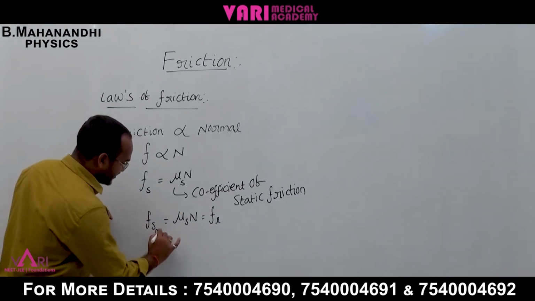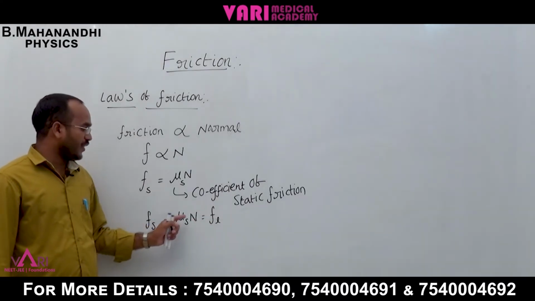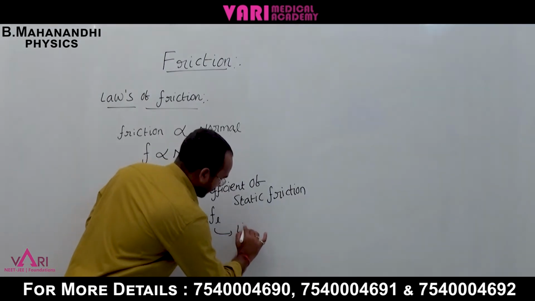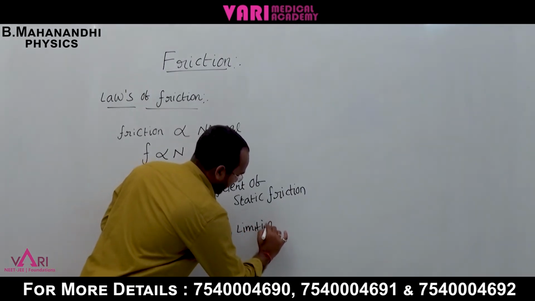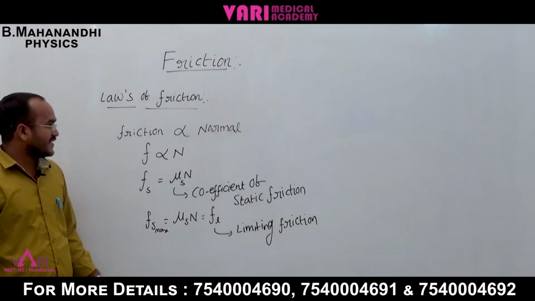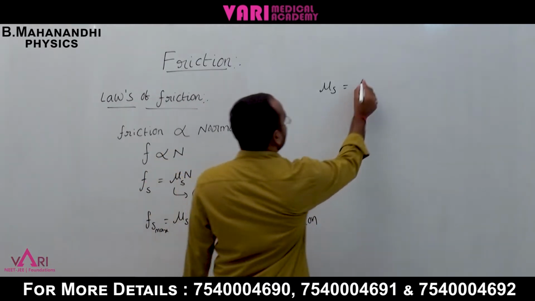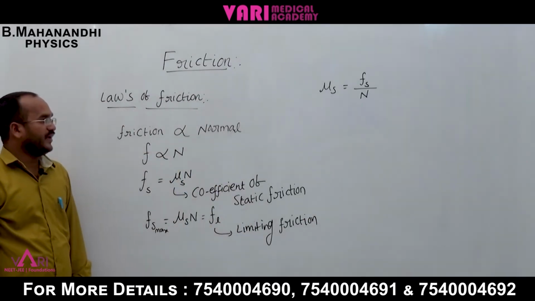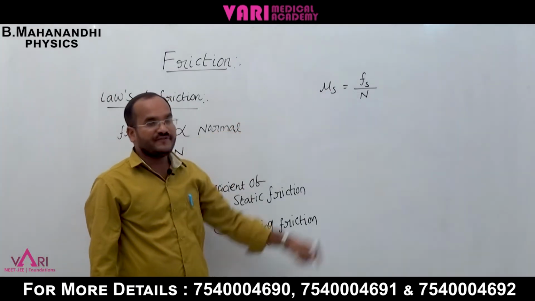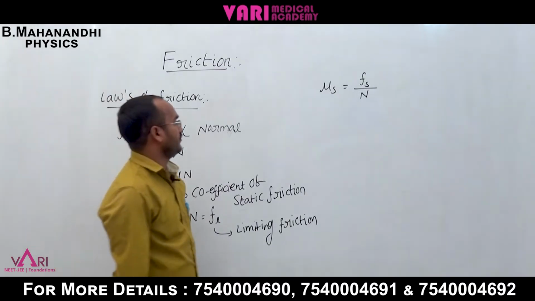Fs maximum equals the limiting friction equals mu s N. So mu s is equal to Fs by N. This is the coefficient of static friction. Now, what is the coefficient of kinetic friction?